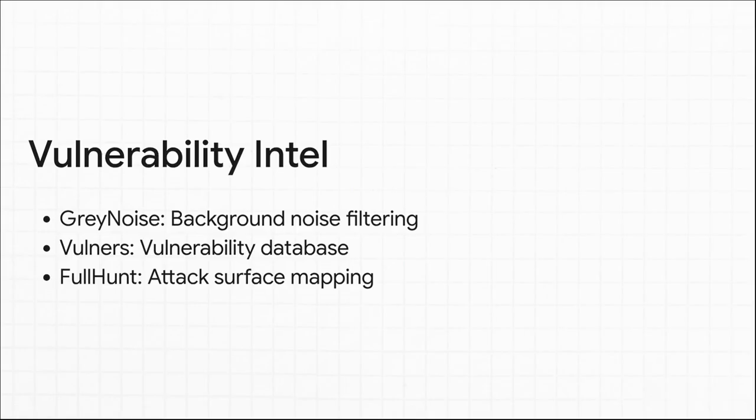Tools like GreyNoise are complete lifesavers here because they specifically filter out that random background internet scanning, letting you focus on the actual targeted attacks. Meanwhile, Vulners acts like this giant database correlating publicly known security vulnerabilities, CVEs, directly with public exploits and threat activity. And FullHunt ties it all together by discovering subdomains and identifying their external vulnerabilities.